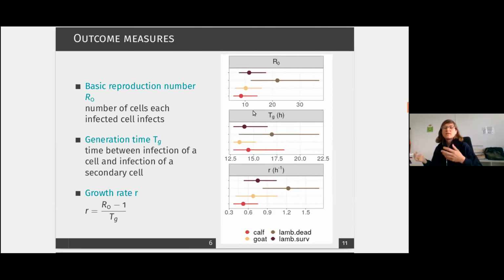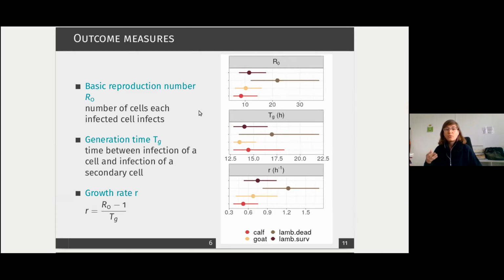So once we've seen that, we can also try to quantify this difference by looking at some outcome measures. So basically, instead of focusing on the value of the individual parameters of the model, have some kind of summary metrics that we can interpret a bit more easily. So we use the basic reproduction number, R0, which here must be understood in the context of the within-host scale.